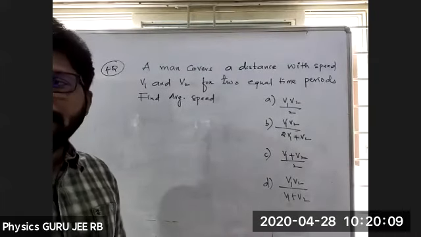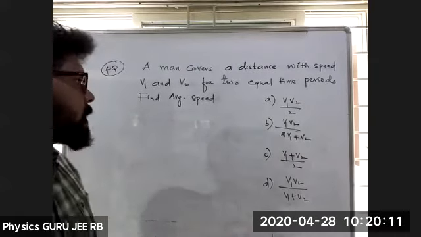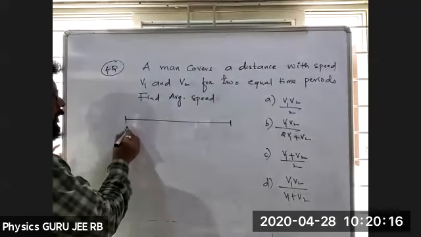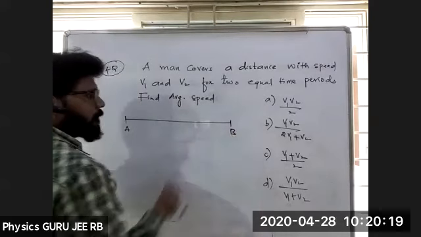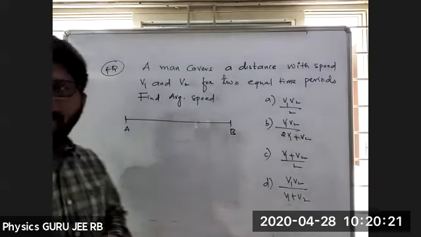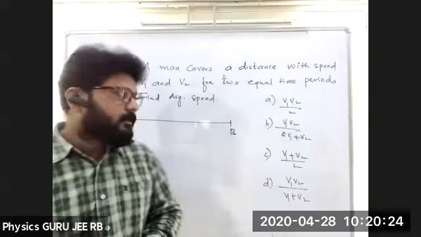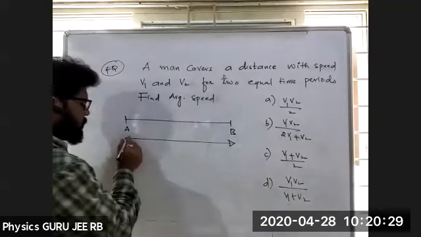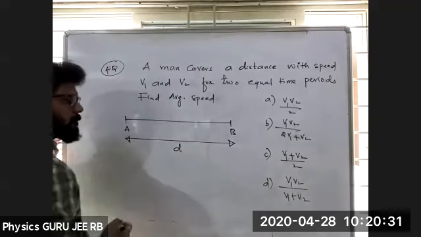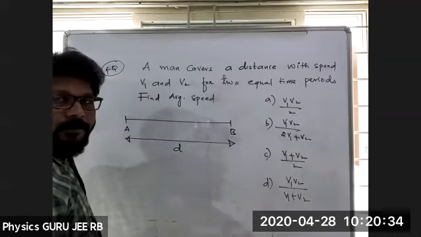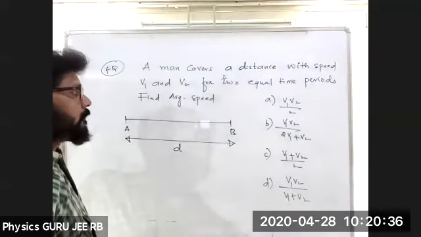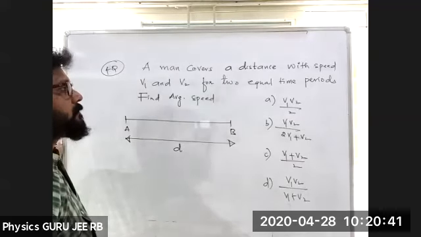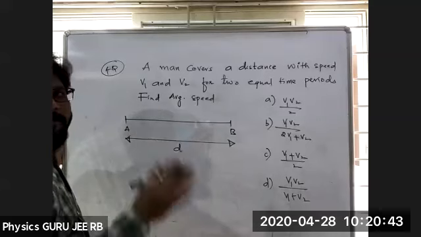So let me take two points, A and B. Let the distance from A to B be D. According to the problem, a man covers a distance with the speeds V1 and V2 for equal time intervals.